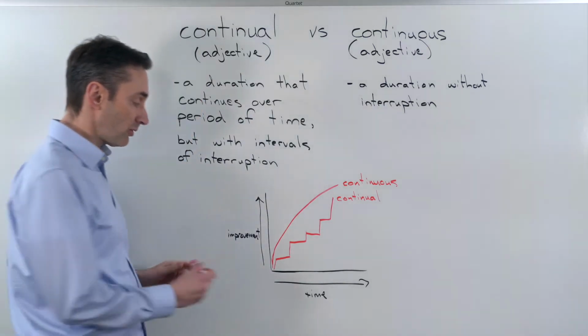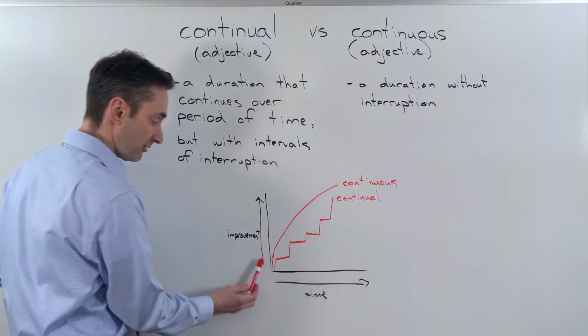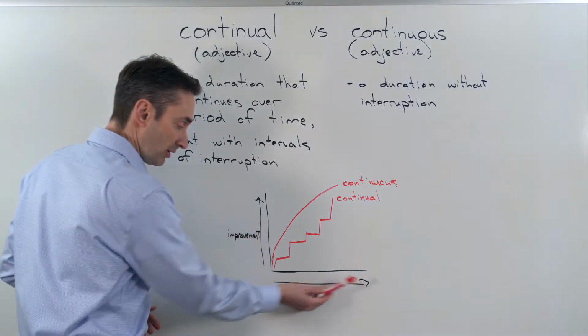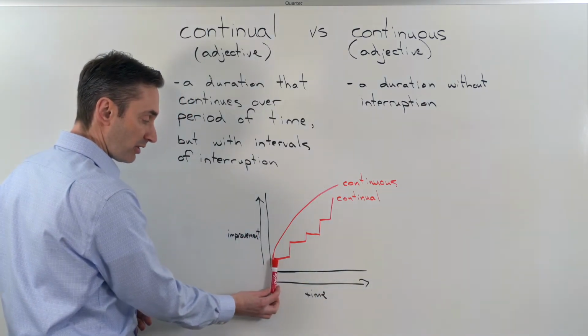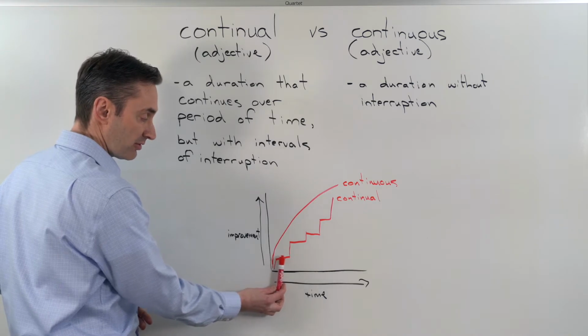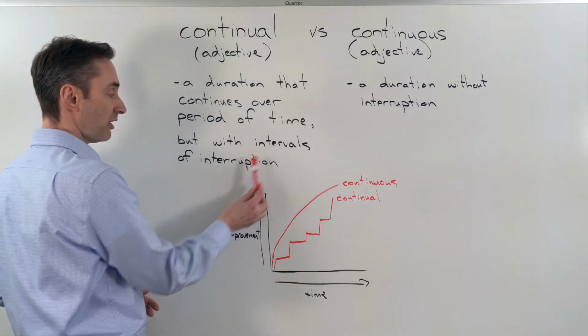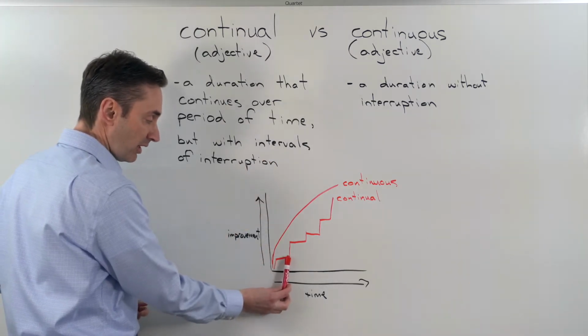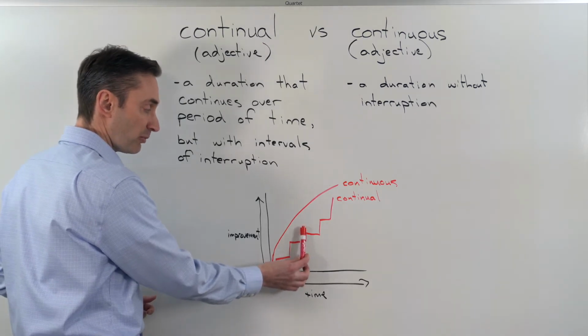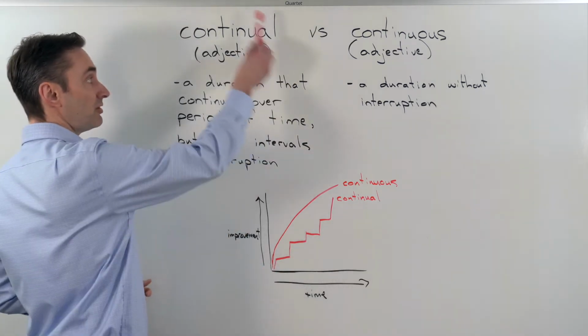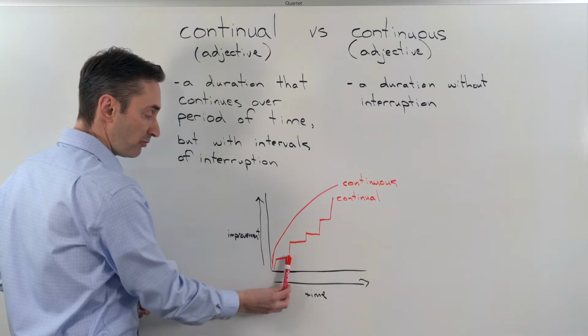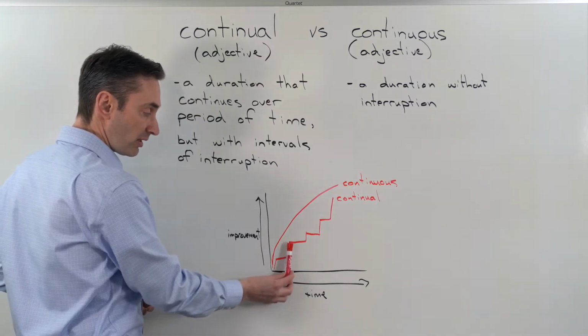So continual, if we're looking at this graph, we have improvement here and time here. We have some improvement and no improvement. So here we have an interval of interruption, it stops. And more improvement and it stops. More improvement, it stops. Is continual. So the improvement period is long, but it stops.